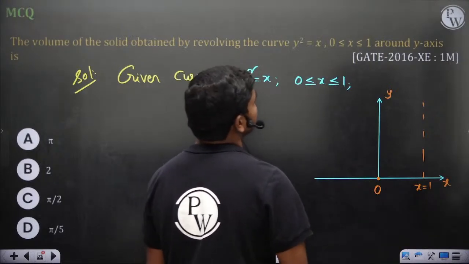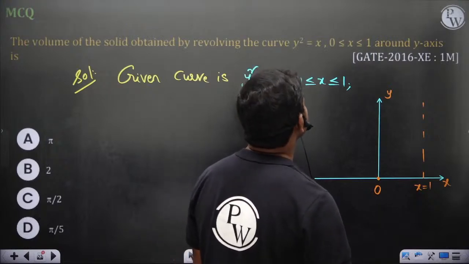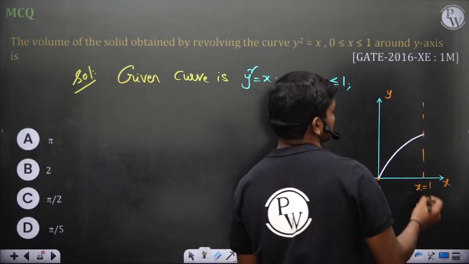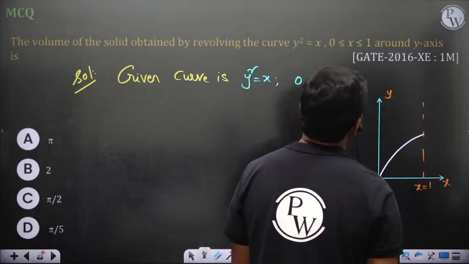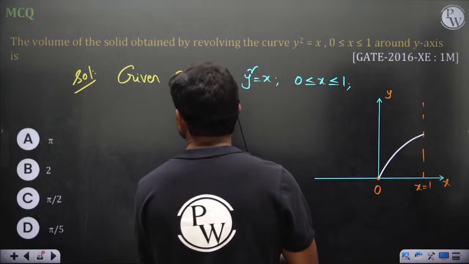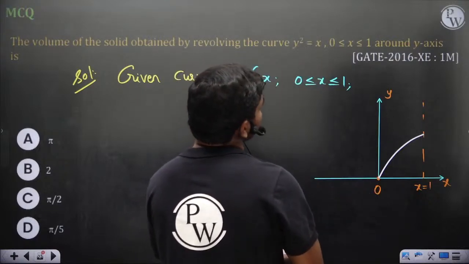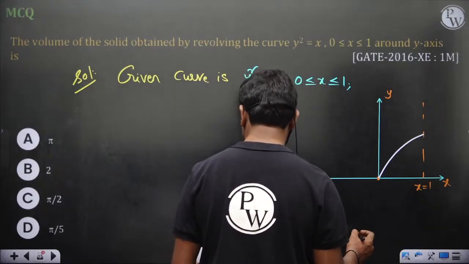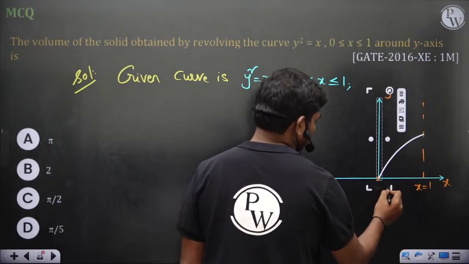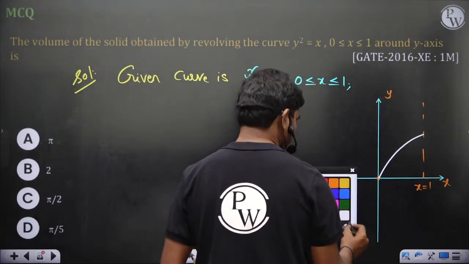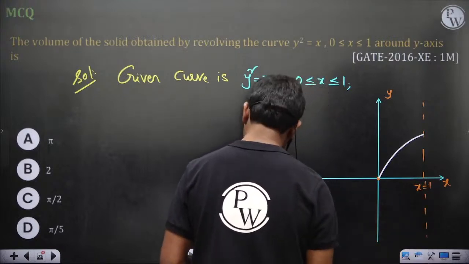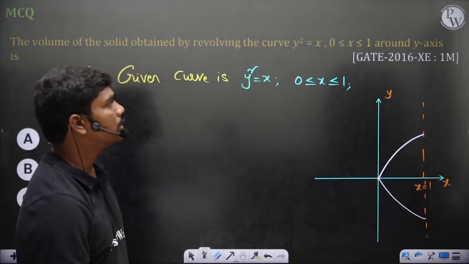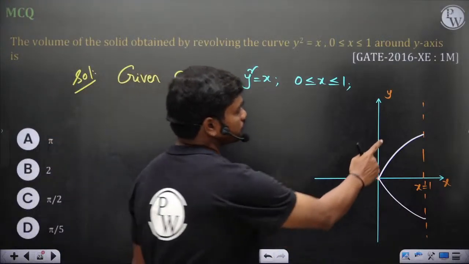Y square is equal to x. If x is always positive, it looks something like this. So this is the curve y square is equal to x, between 0 and 1, and now you are revolving this curve about the y axis.